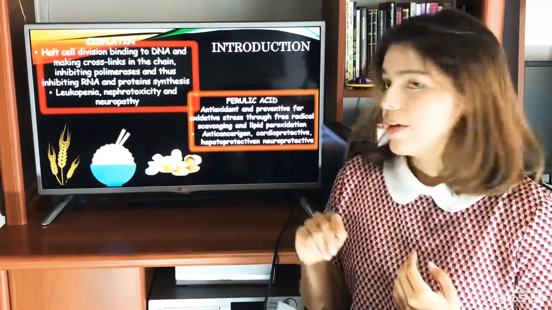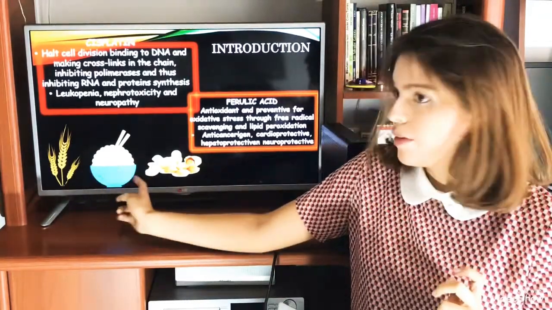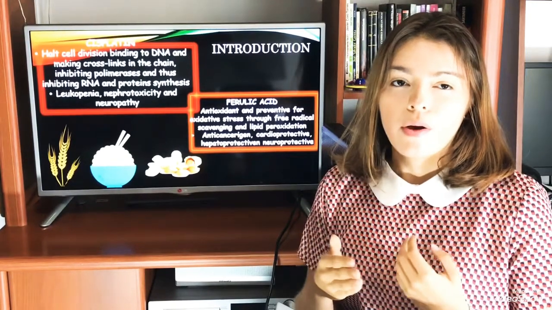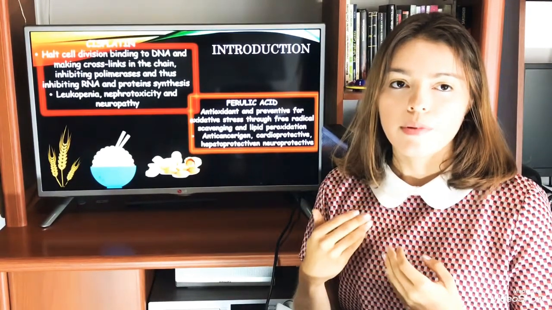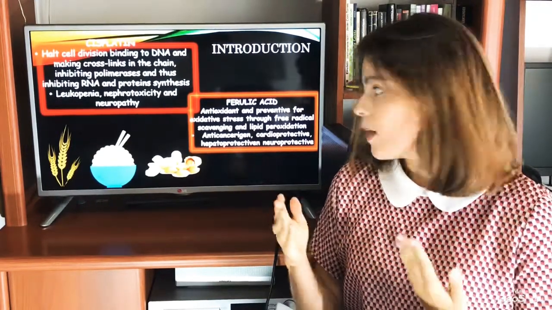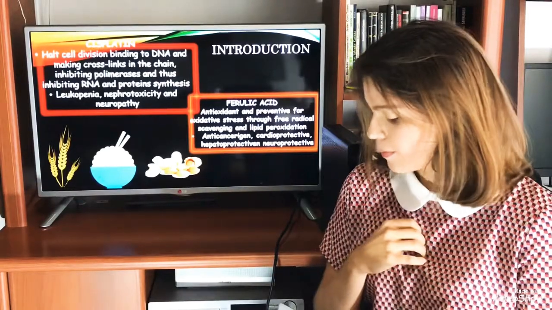And we have the ferulic acid, which is a phenolic compound that can be found in wheat, rice, and peanuts and has antioxidative properties as a preventive of oxidative stress through free radical scavenging and lipid peroxidation. It also has properties proved as anti-cancerogen, cardioprotective, hepatoprotective, and neuroprotective.